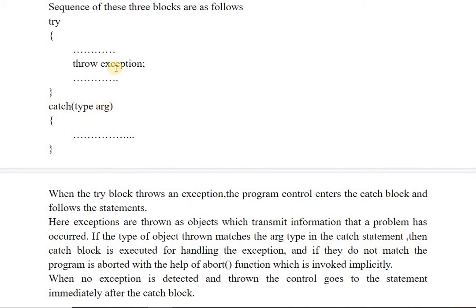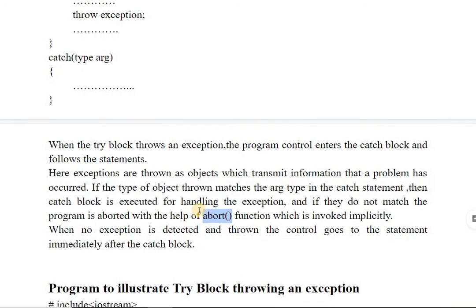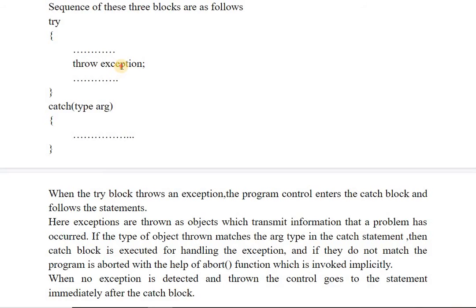If the type of the object thrown matches the argument type in the catch statement, then this catch block is executed for handling the exception. If they do not match, then the program is aborted with the help of the abort function, which is called implicitly.